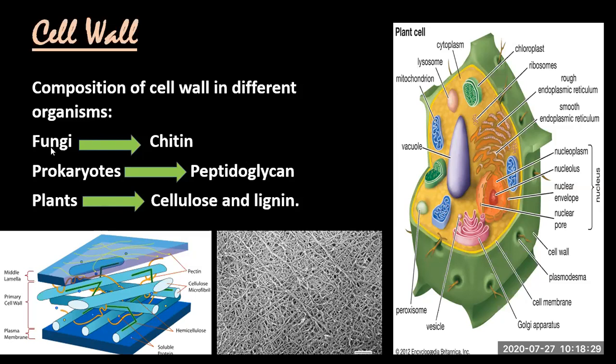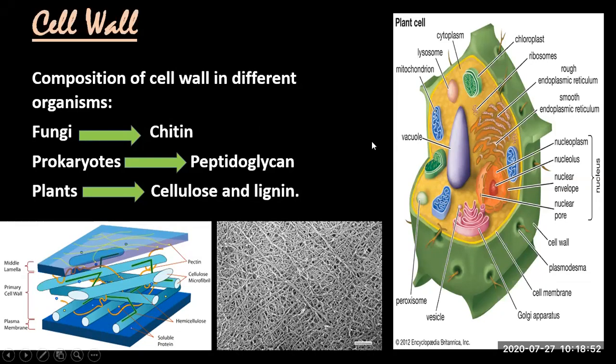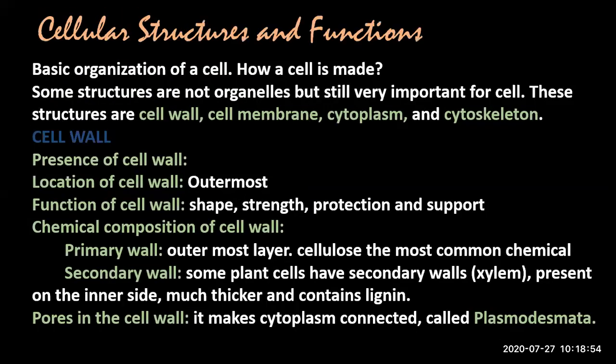You can simplify this point as it is mentioned in your book in this way. All the organisms have different chemical composition. Fungi की ऐसे है, animals की ऐसे है, plants की ऐसे है. Okay? So this is all about cell wall.